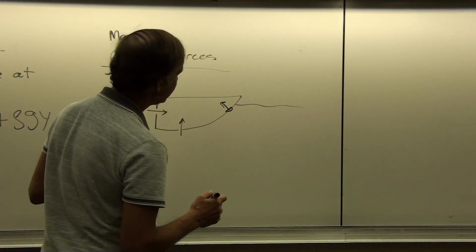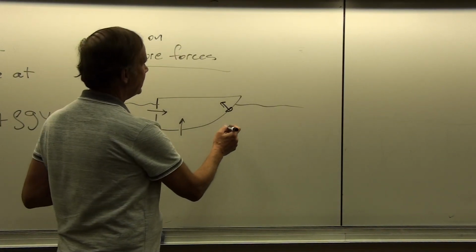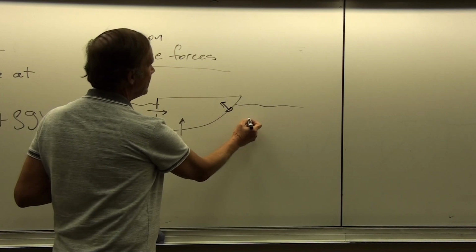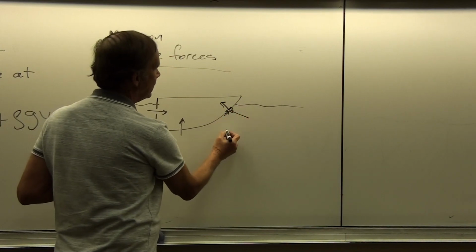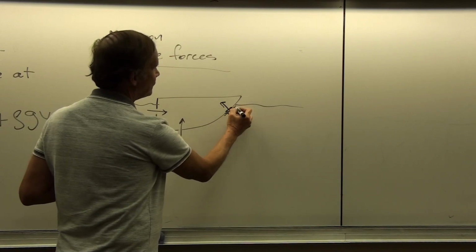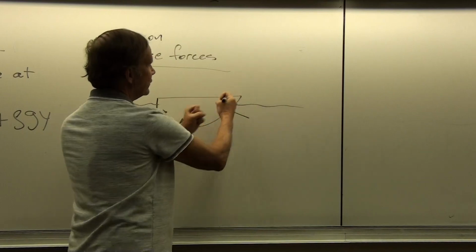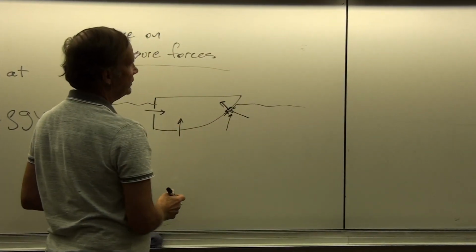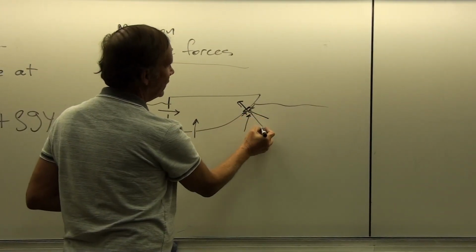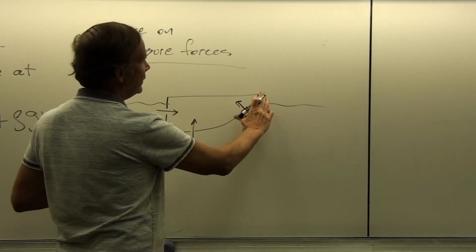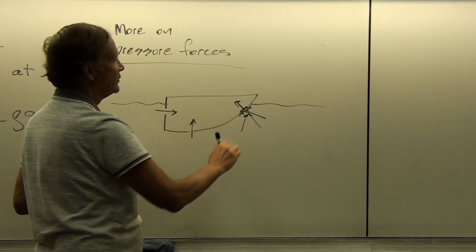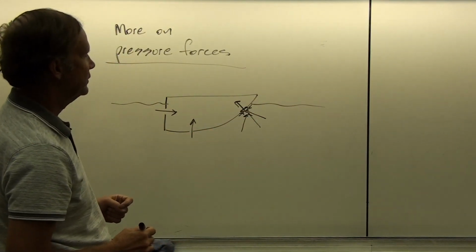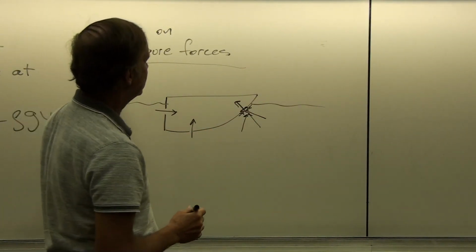And so why is that the case? Well, because any component of the force that comes in at an angle is then compensated for by sideways forces of the water, which will tend to cancel that out. And so all that's left then is the vertical component of the force. And that vertical component is the one that's perpendicular to the surface. So let's say that